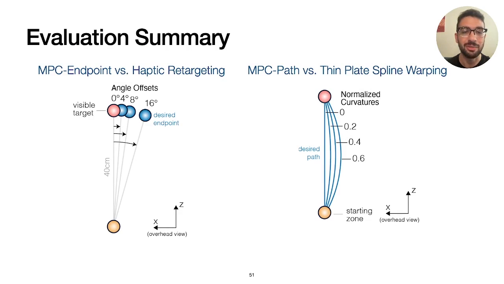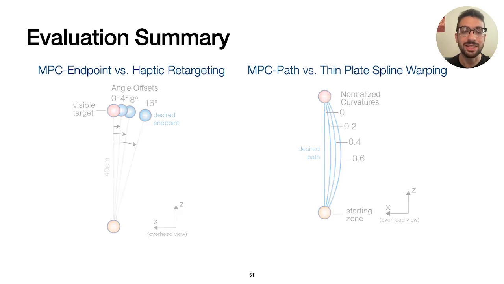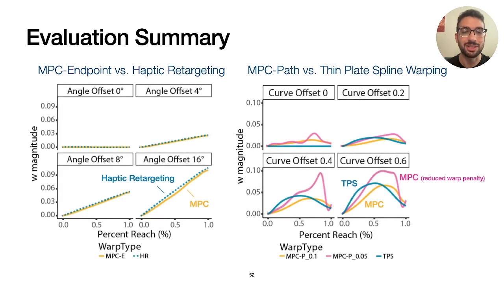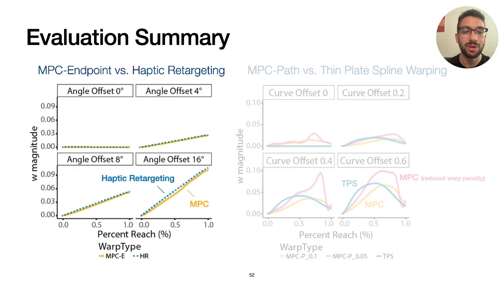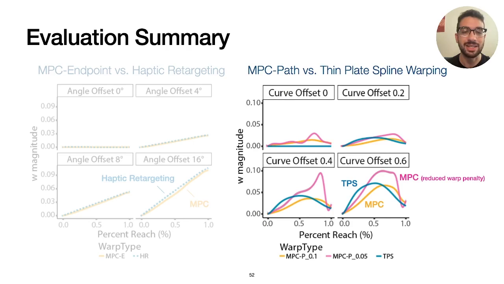More details can be found in our paper, but overall, our findings highlight the ability for MPC to generalize across different redirection use cases. These plots show the average offset applied by each redirection method as a function of reach progress. Our comparison of endpoint-based redirection showed MPC matched the performance of haptic retargeting, while our comparison of path-based techniques showed MPC tended to produce more variable and noticeable offsets than spatial interpolation. Future work should further explore path-based techniques and investigate the sources of these possible errors.